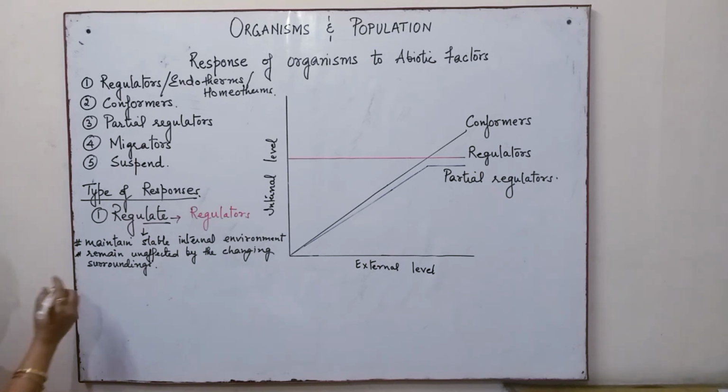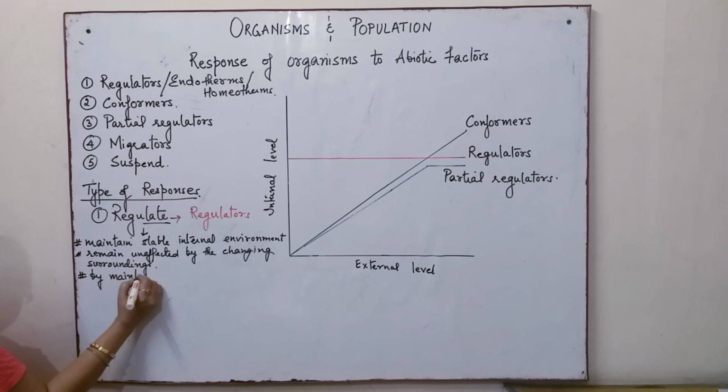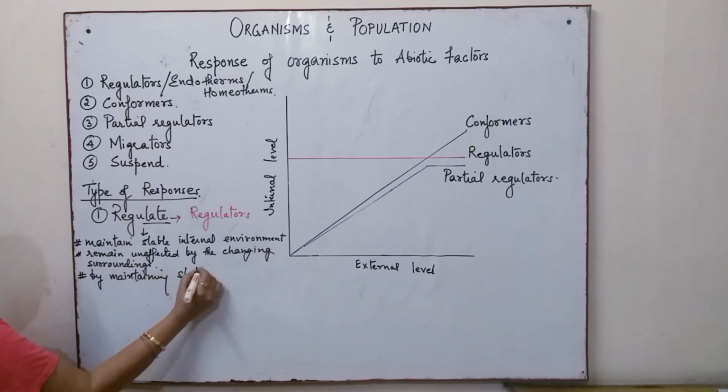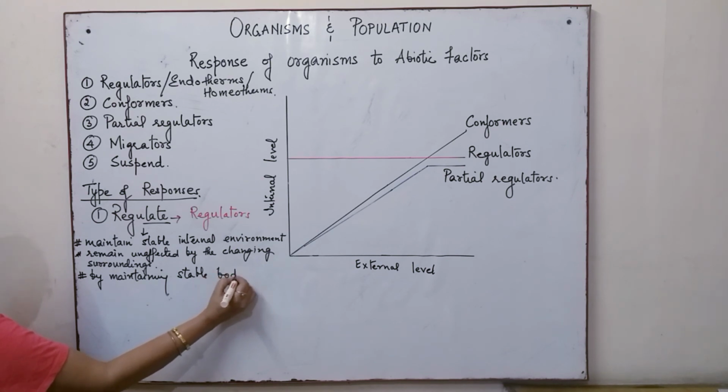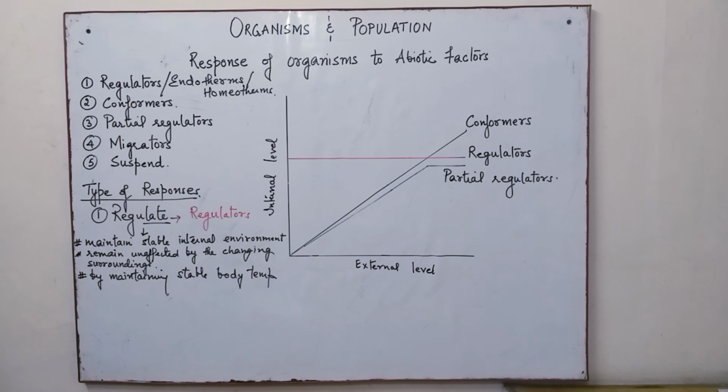The stable internal environment can be maintained by maintaining a stable body temperature. Here we have human beings as a good example.